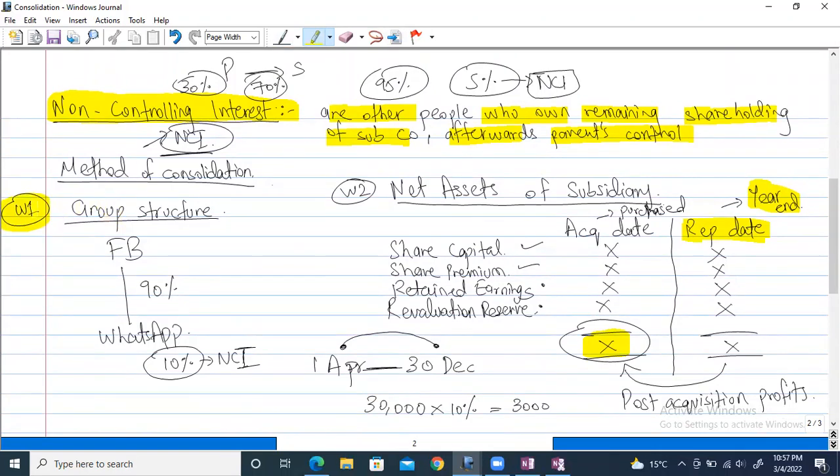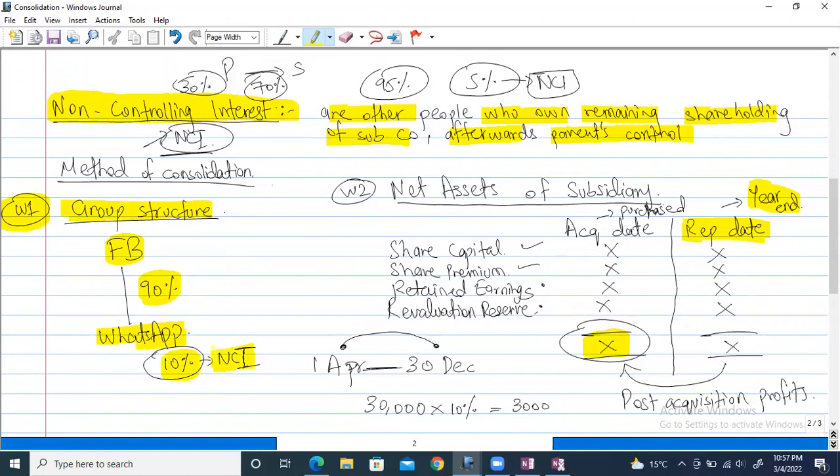Let me explain. The first working is called group structure, right? In many annual reports and financial statements, this group structure is there just to explain to people who are not literate in accounting knowledge what percentage we have acquired of which company. So let's say the group structure will be like this: Facebook, and then there is a big line over here, then WhatsApp, right? Facebook has acquired WhatsApp, let's say 90%, and the remaining 10% will be clearly written as NCI over here.